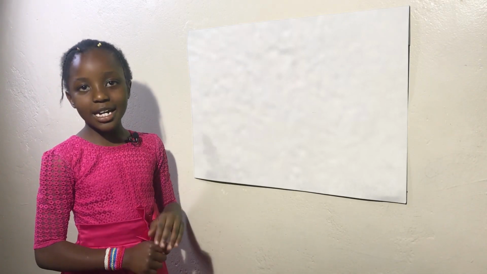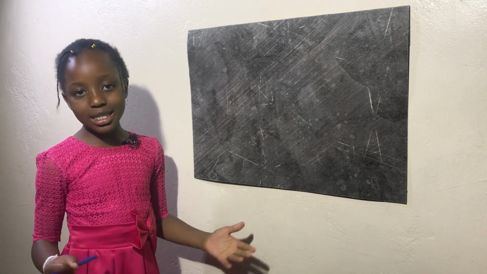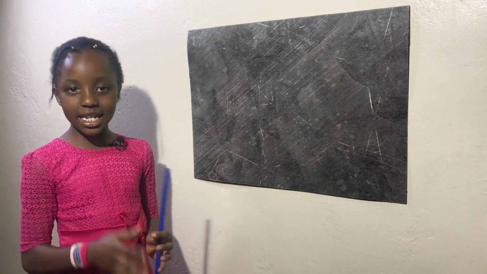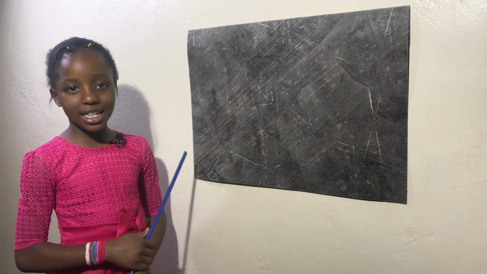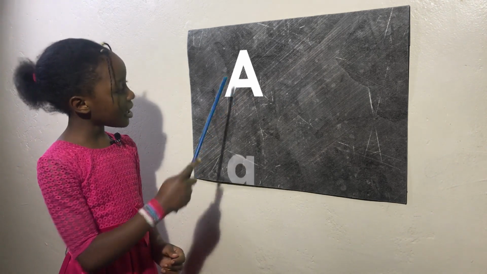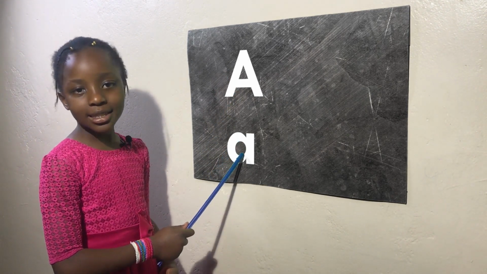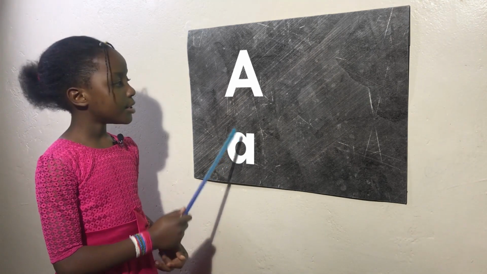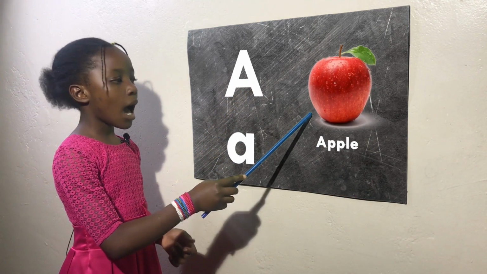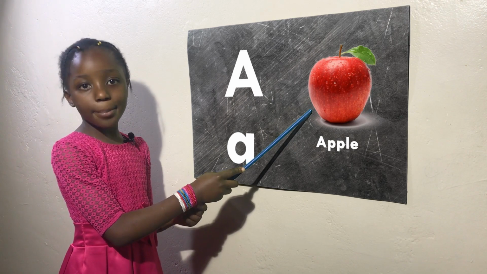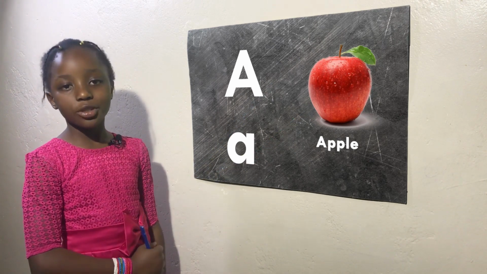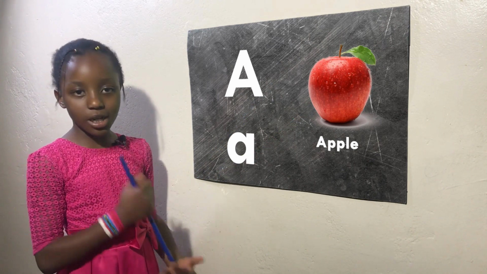My name is Nicole. I am 6 years old, and in this lesson you'll have to see and say it. Let's start with the first letter A, uppercase A and lowercase a. The sound is ah for apple. Uppercase means capital letters. Lowercase means small letters.